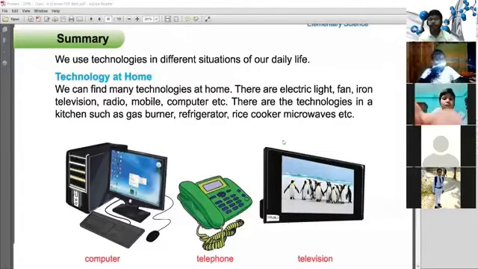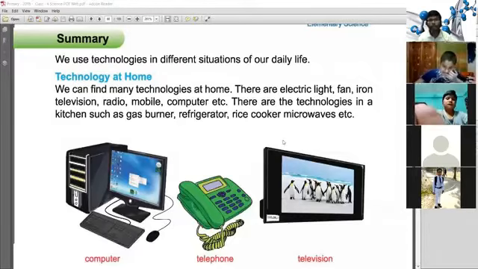So every day we use technology. In the television we see different countries and different types of news which occurred at that moment. It is a modern technology. By using the computer we can do what is difficult for us, but we can do it easily. It is a modern technology.